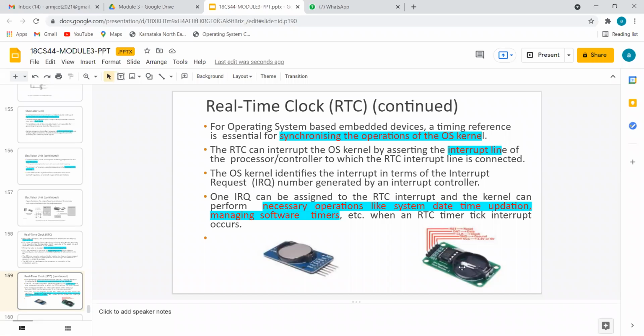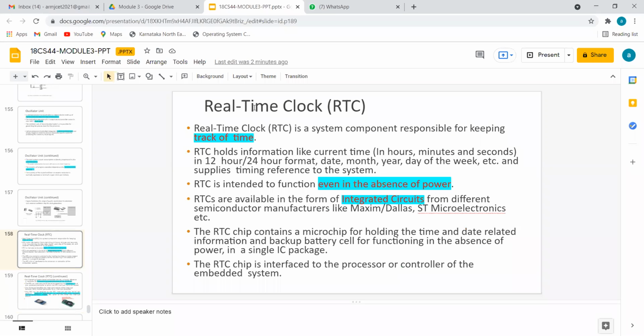If you turn it on after some days and it is showing old date and time, what we have to do is change this CMOS cell. If we change this cell, definitely we will get an updated time. Okay, the real-time clock's purpose is always to keep track of the time. This will work even in the absence of power.